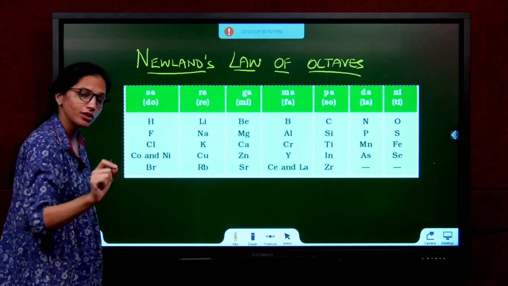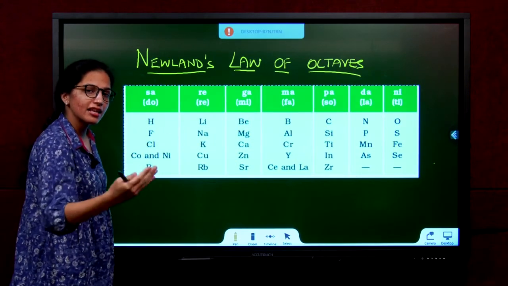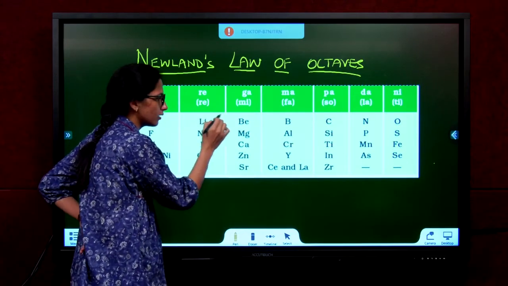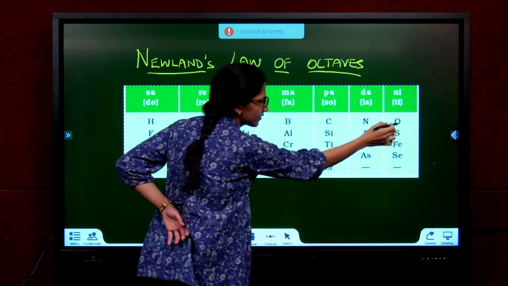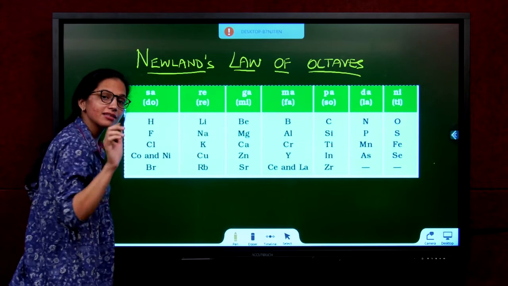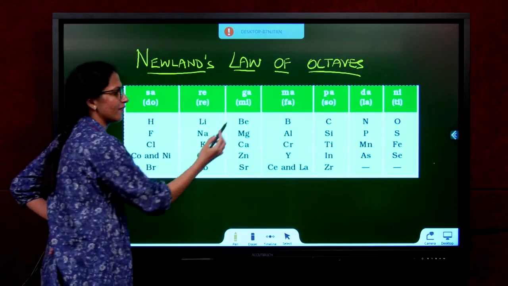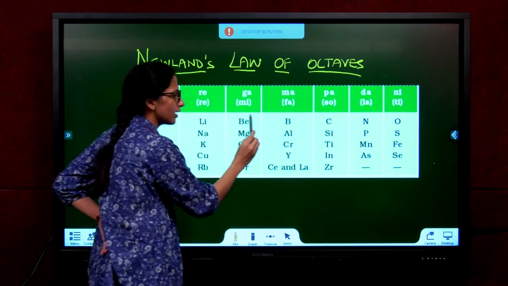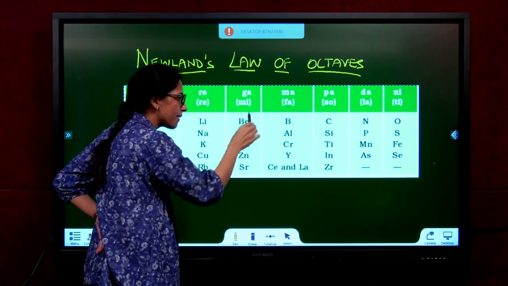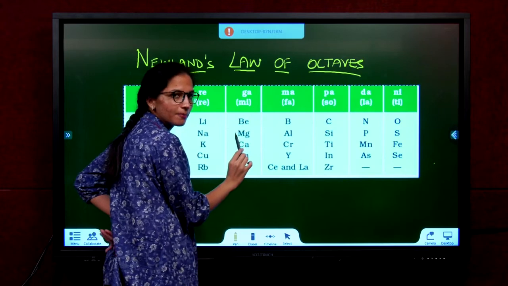So from whichever element you start, the 8th element has the same property. Meaning, if I start from lithium, 1, 2, 3, 4, 5, 6, 7, 8, sodium and lithium will have similar properties. If I start from beryllium, 1, 2, 3, 4, 5, 6, 7, 8, magnesium and beryllium will have similar properties.